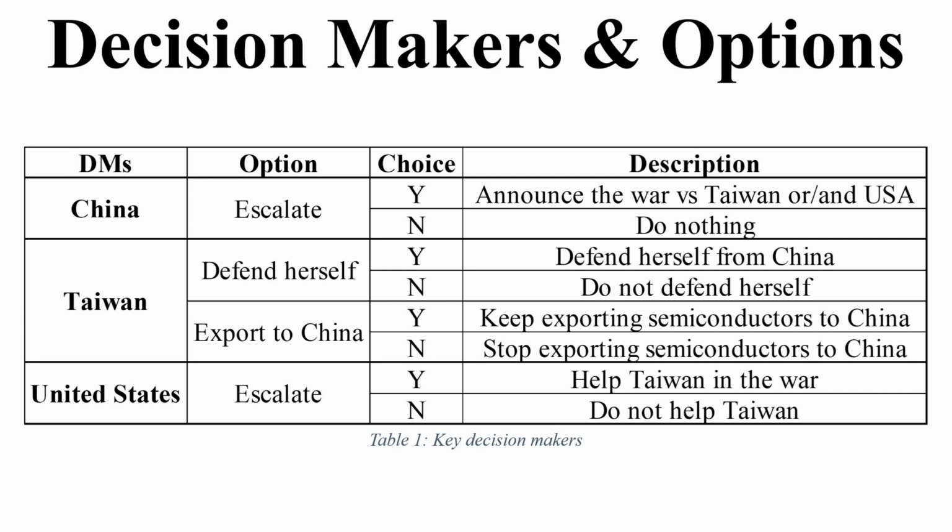For Taiwan, we have a total of 2 options, which are to defend herself or export to China. Defending herself means should Taiwan defend herself against China or not. And export to China means should it continue to export semiconductors to China or stop exportations. For the United States, we have just one option, which is to escalate or not, meaning should the United States help Taiwan in the war or not.